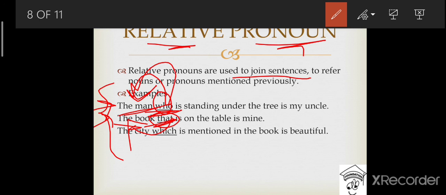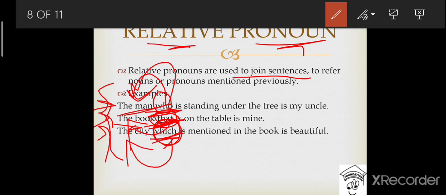We are referring to the book with the help of that, which is a relative pronoun which will relate. Okay. The third example says, the city which is mentioned in the book is beautiful. Again, there could be two sentences. One is, the city is mentioned in the book, and the second sentence could be, the city is beautiful. And we have joined these two sentences by using the relative pronoun which: the city which is mentioned in the book is beautiful. We have referred to the city with the help of the word which.